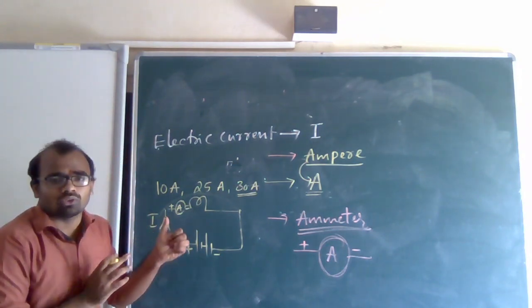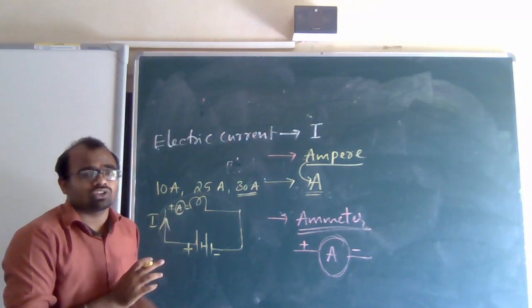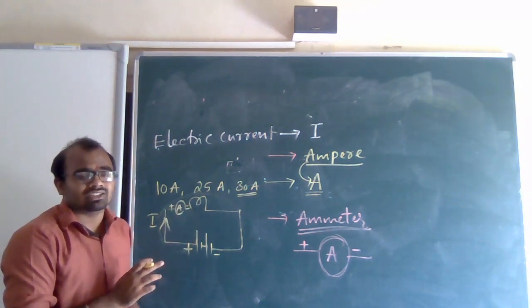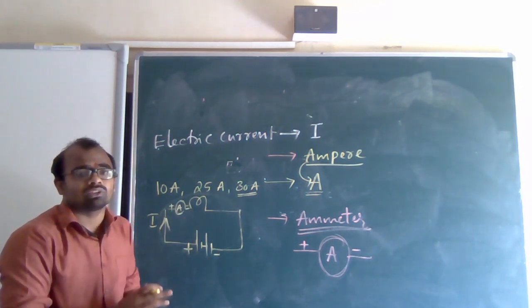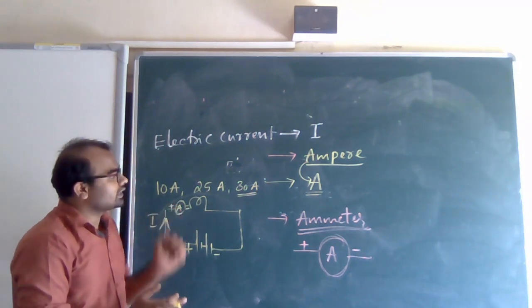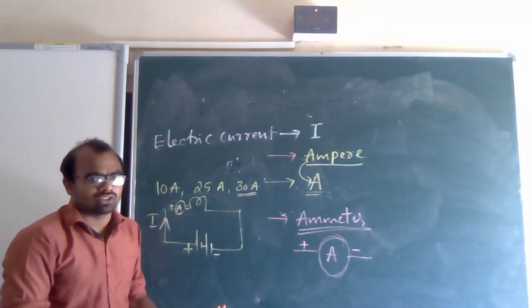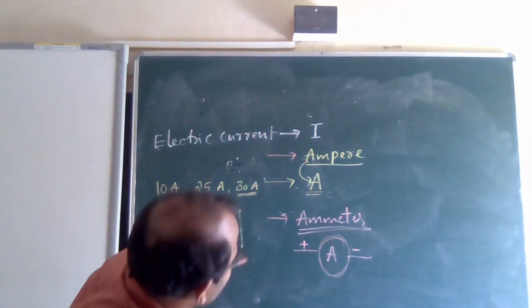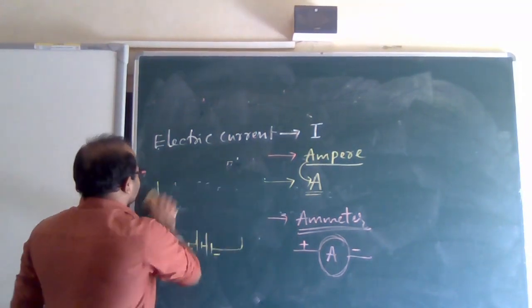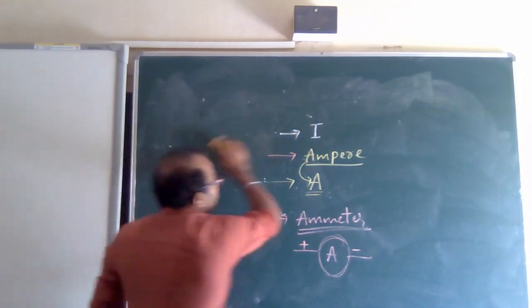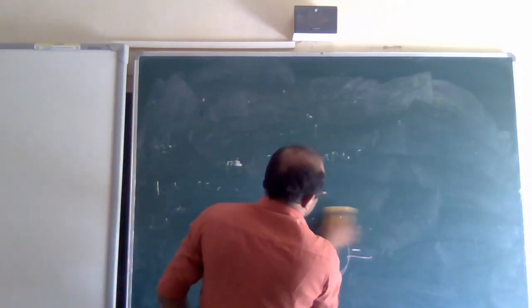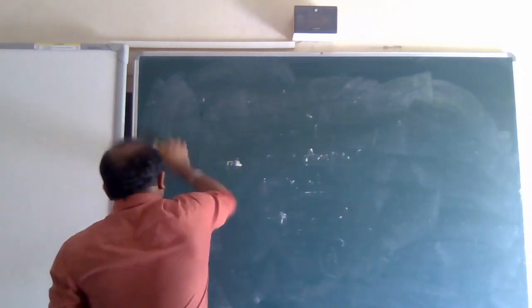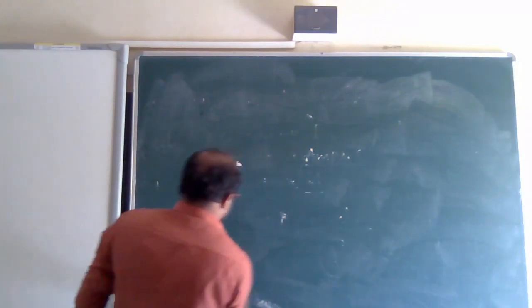You have to note this down, go through the book and understand. These are the questions that will come regarding electric current and charge. Next, after this, potential difference.